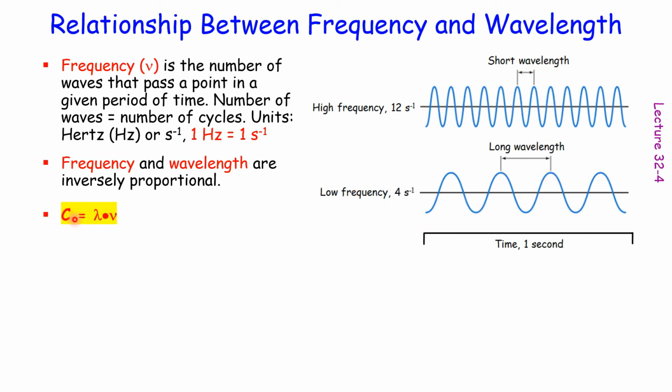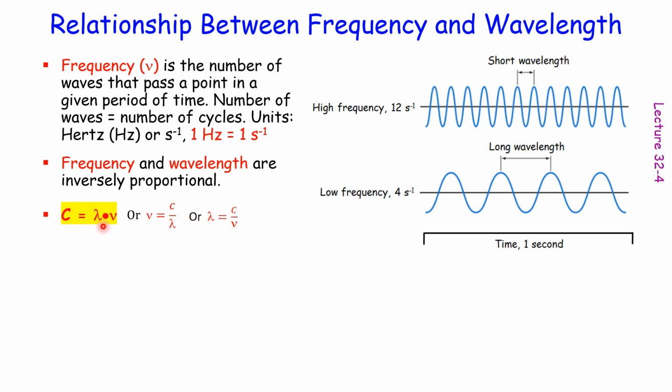This is the key equation for the wave nature of electromagnetic radiation. c, the speed of light, equals lambda times nu, wavelength times frequency. You just need to know this key equation, but you have to be able to write other related equations